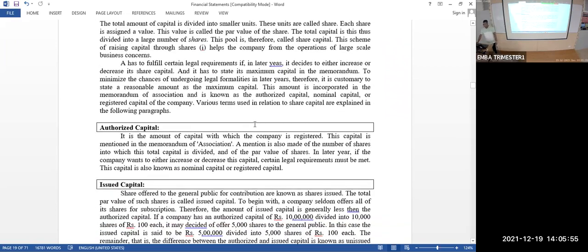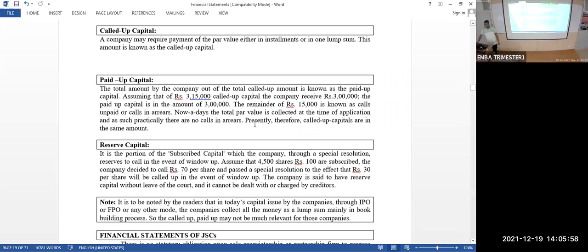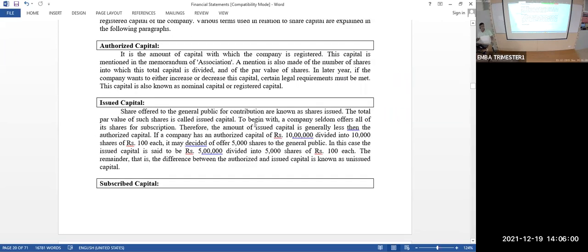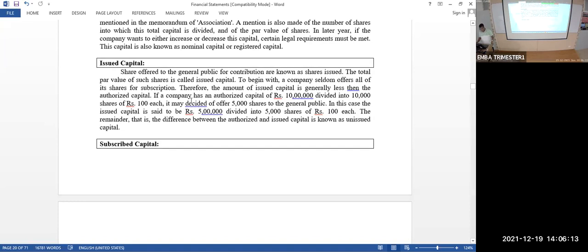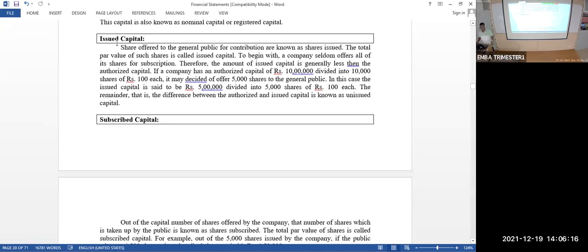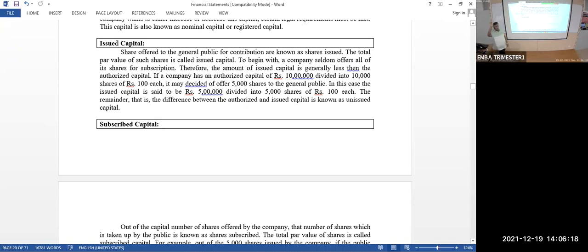Look at this. The total capital allowed by SEBI is called authorized capital. How much amount you are allowed to collect is authorized capital. How much amount you are collecting now is called issued capital. I got permission for 100 crore to collect from the general public, but right now, I am in the initial stage, I want to collect only 60 crore. The remaining 40 crore I will collect later when my company expands. That is called issued capital.